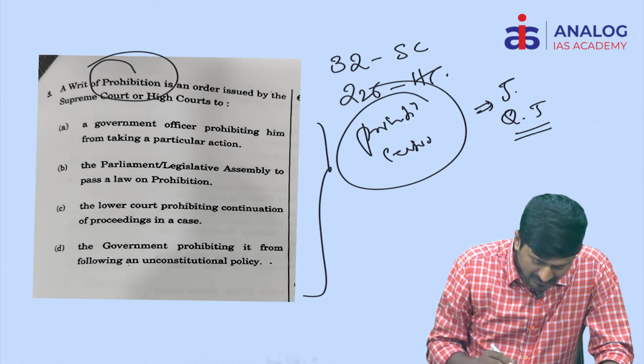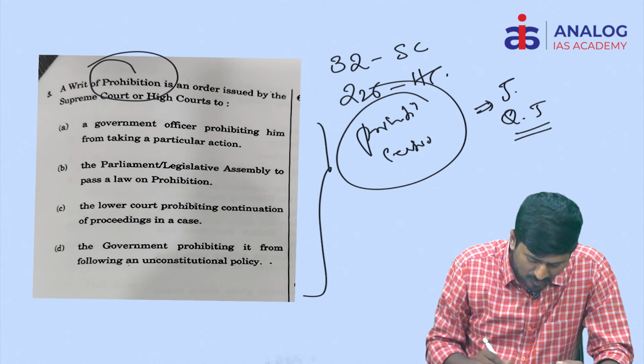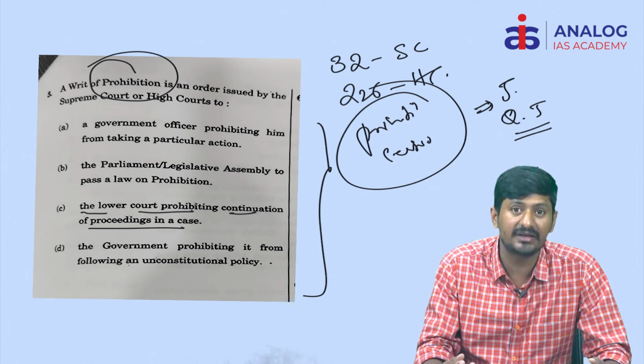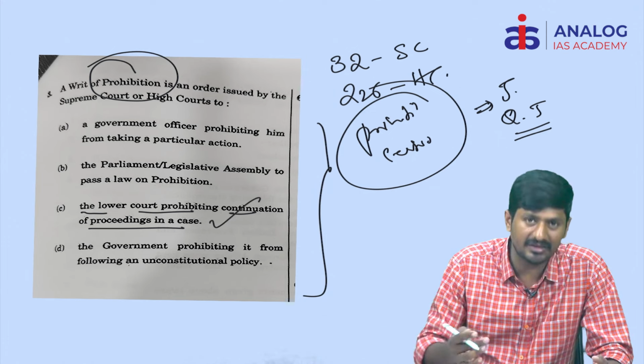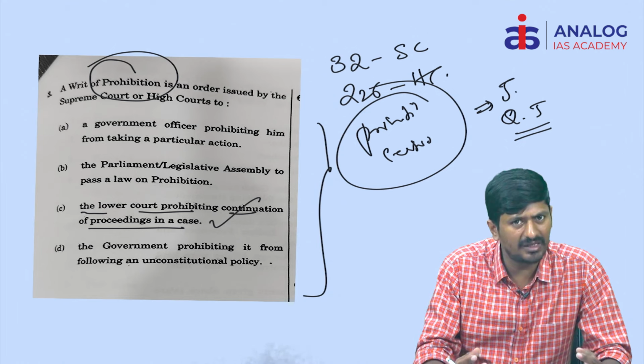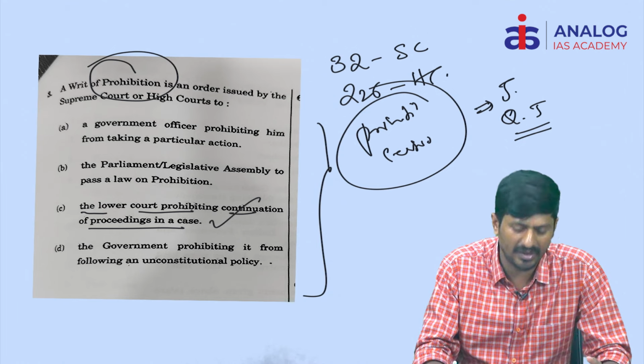So where you can find the judicial and quasi-judicial authorities? See here, this is the third statement, the lower court prohibiting continuation of proceedings in a case. Simply you can easily identify the answer. So it is a basic question, everybody is expected to answer.